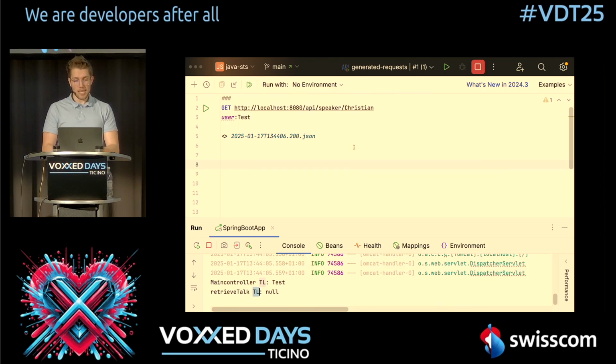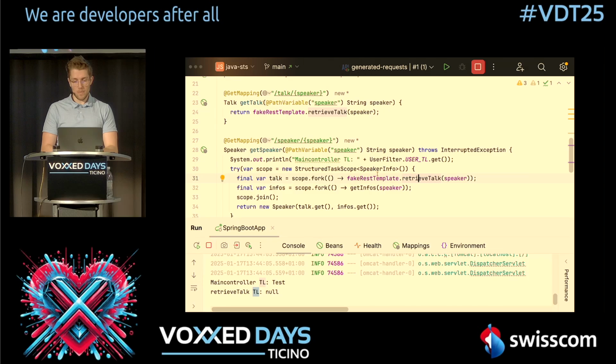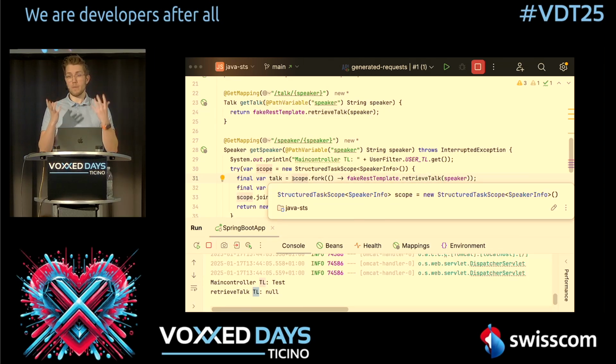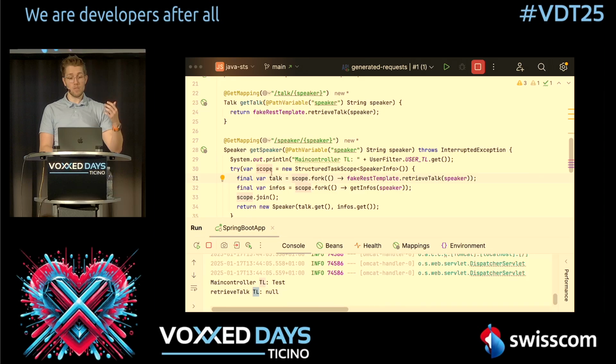But when we check here in our main controller, this retrieve talk here is done in its own thread. So this means because thread locals by default are not inherited to child threads which are spawned from the parent, this will not get access to it. So you would have to use an inherited thread local, but this is the normal behavior, meaning that you don't have access to your thread locals, of course, in your newly spawned virtual threads.